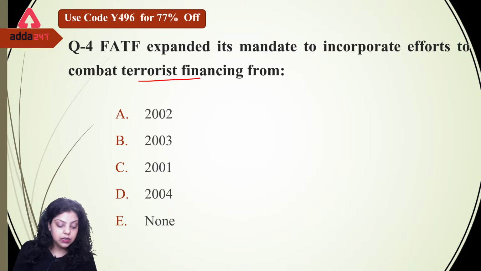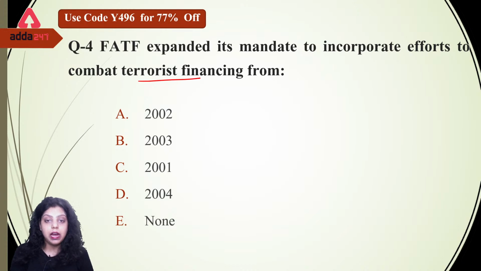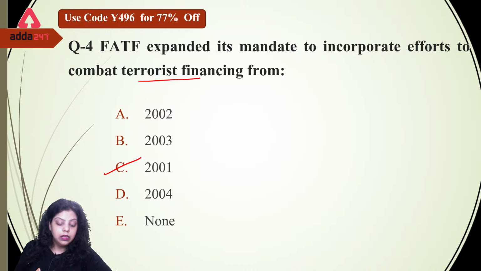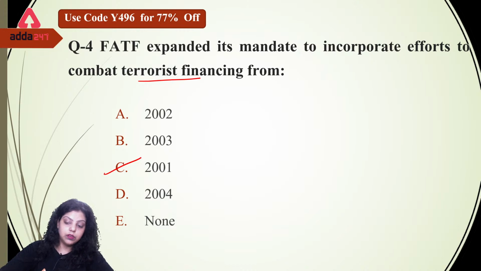Mangesh is saying C. Rutuja is saying B. We have already discussed in the current session in which year FATF added terrorist financing. It's not B, it is C, that is 2001. In 2001, a recommendation was given to the FATF that combating the financing of terrorism also be added to the FATF activities. Okay, so the right answer will be C.